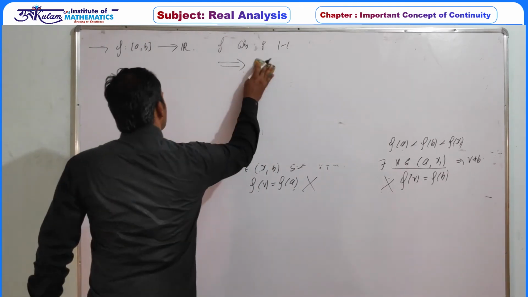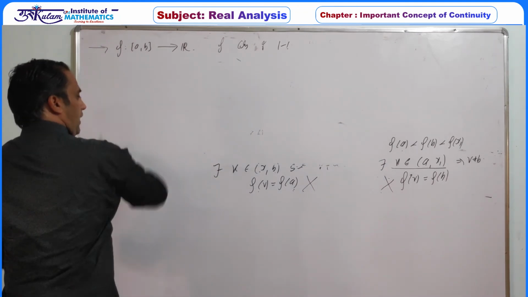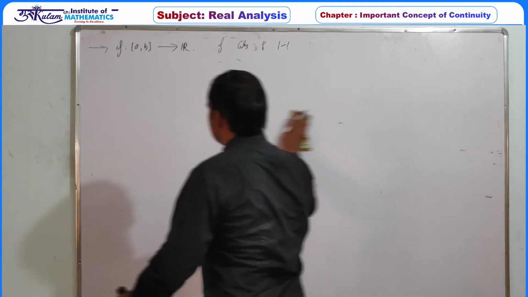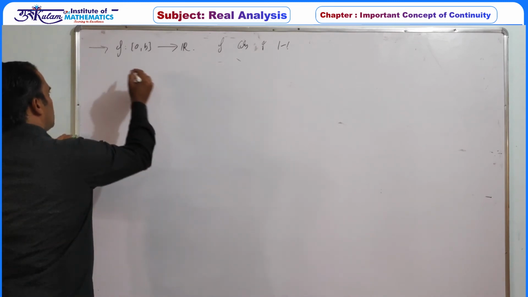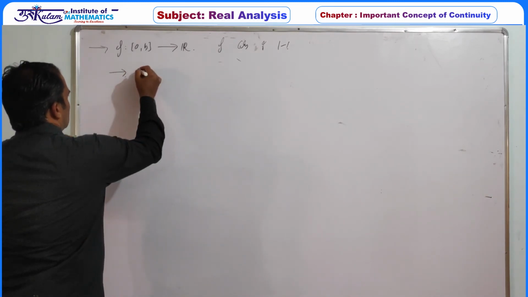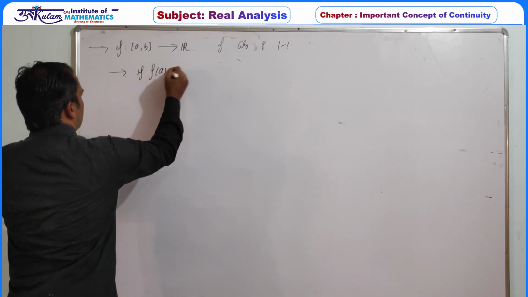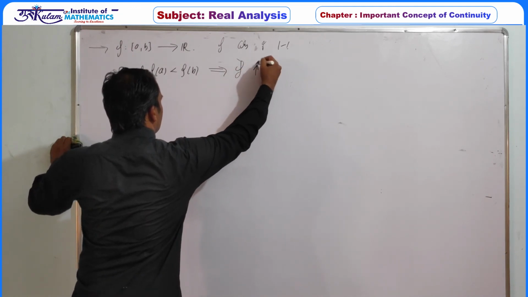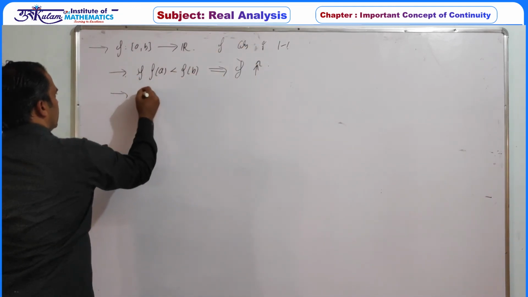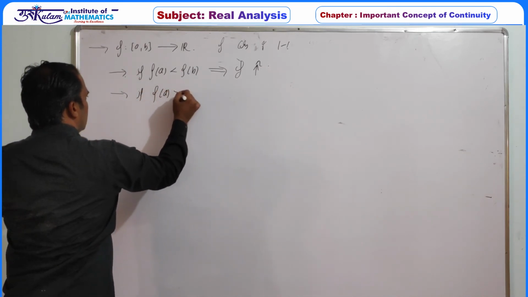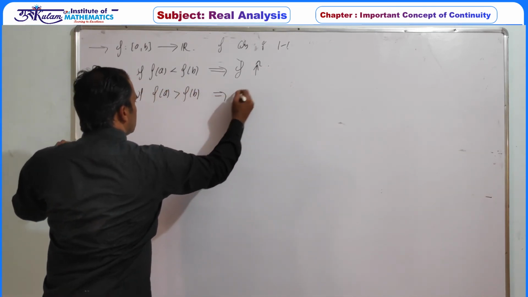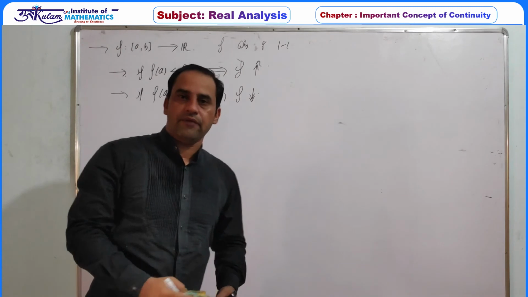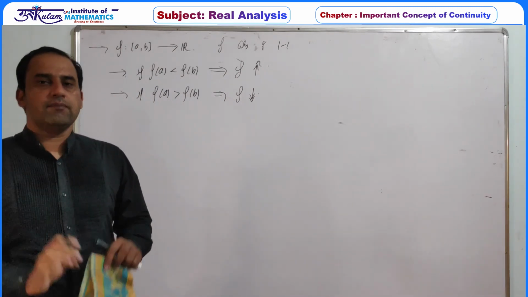So the conclusion is that whenever f is a function defined from the closed interval [a, b] to R and it is continuous and one-one, if f(a) is less than f(b), then f is a strictly increasing function. And if f(a) is greater than f(b), then f is a strictly decreasing function. So every continuous and one-one function is strictly monotonic.